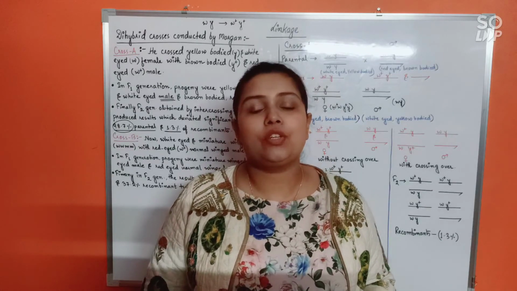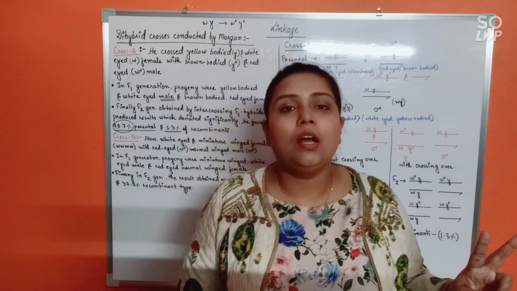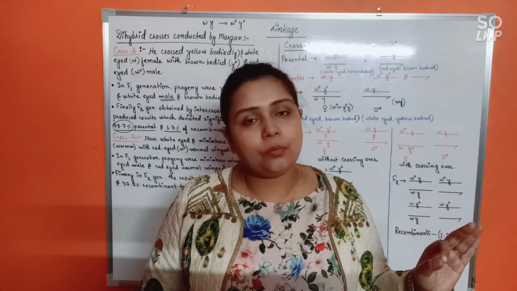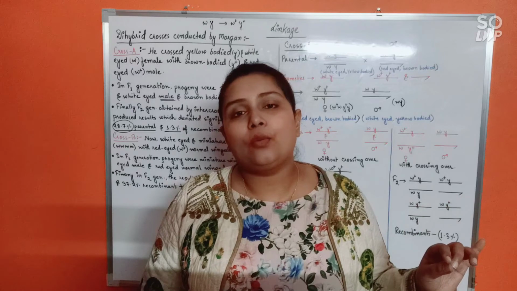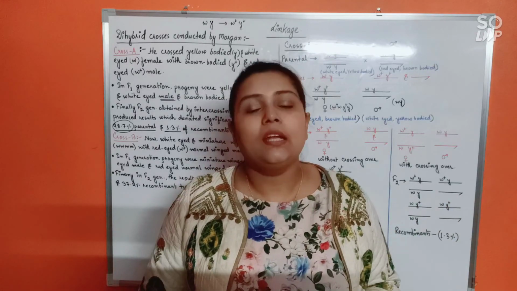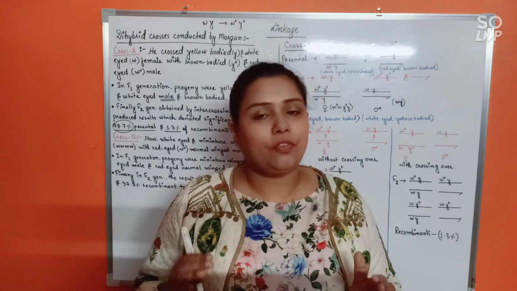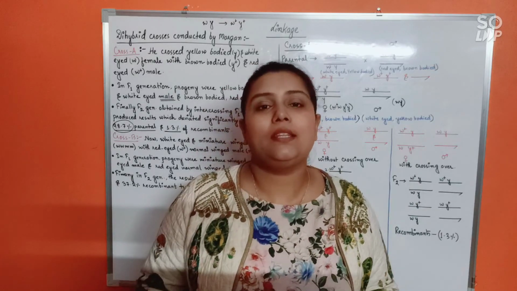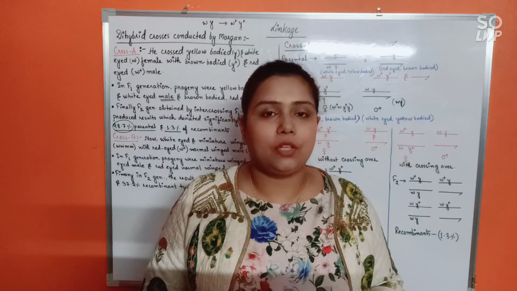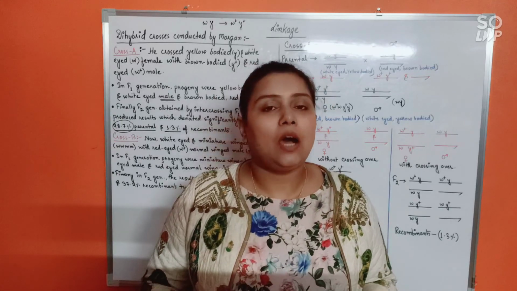In this whole situation, two important facts you have to remember. First, all the genes that was considered by Morgan are in X chromosome. Secondly, the Y chromosome is an empty chromosome, do not bear any genes. Okay, that is actually not true, but for this particular, to understand this chapter, in this chapter we'll consider the Y chromosome to be an empty chromosome. Alright, now let us move to the